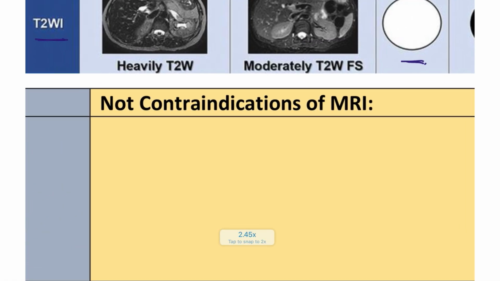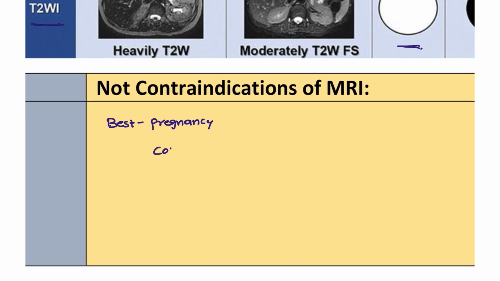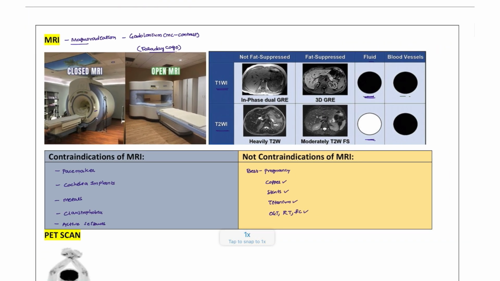And who are not contraindicated? MRI is the best for pregnancy. Pregnancy should avoid radiation because of teratogenicity, so MRI will be one of the exceptions. Also copper related devices will be allowed in these patients. Stents, coronary stents, which will be associated, and titanium orthopedic implants are also allowed for these patients. And oral gastric tube, Ryle's tube, Foley's catheter can also be sent for MRI, right? These are the non-contraindicated conditions that we're going to see.